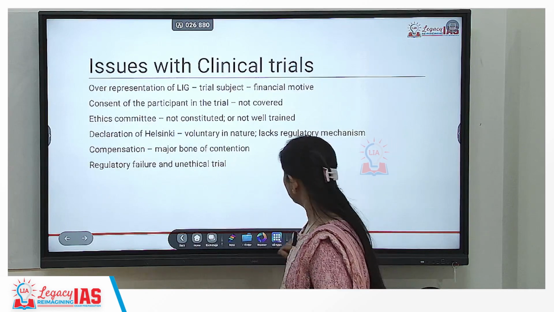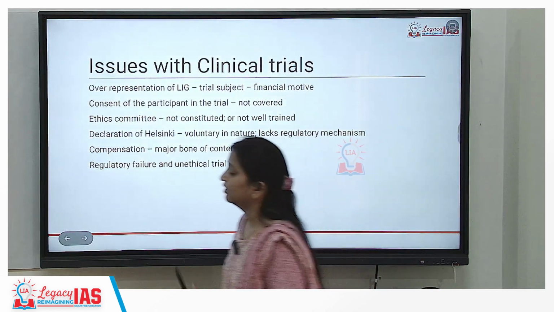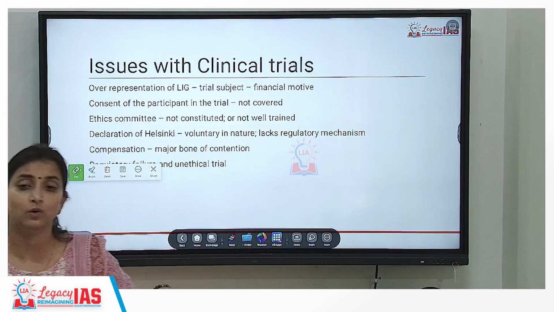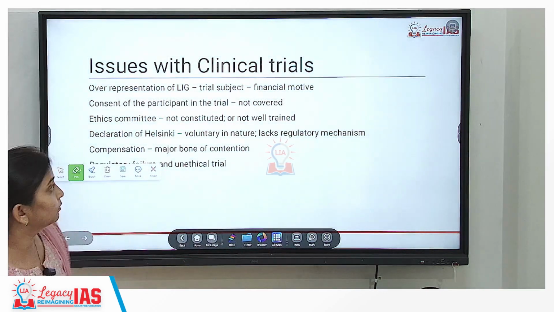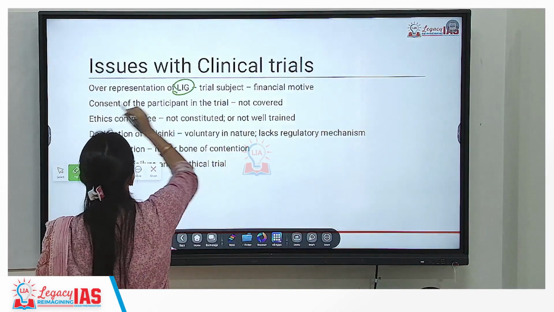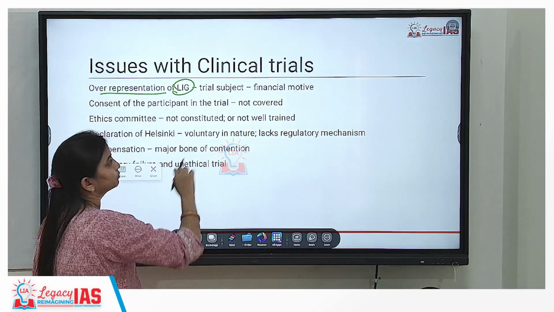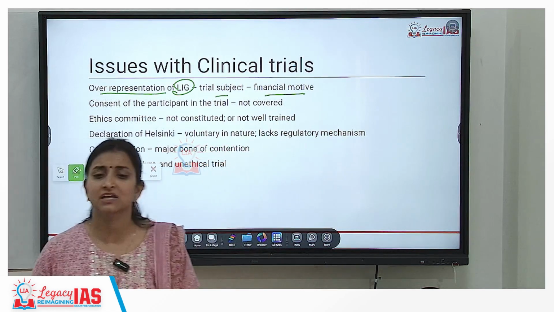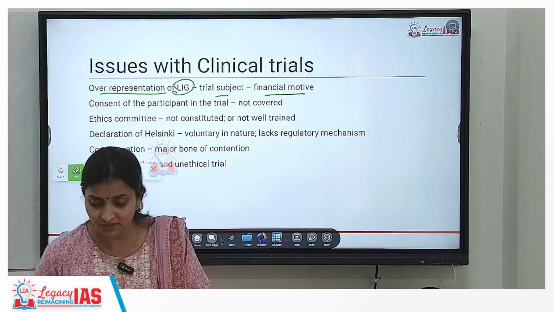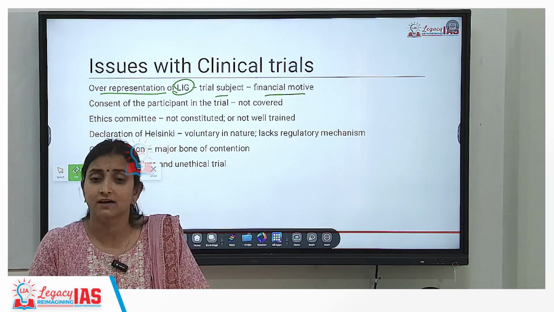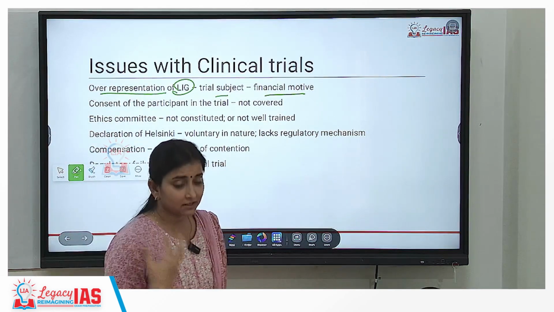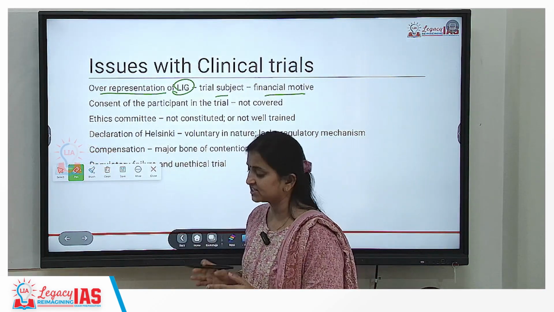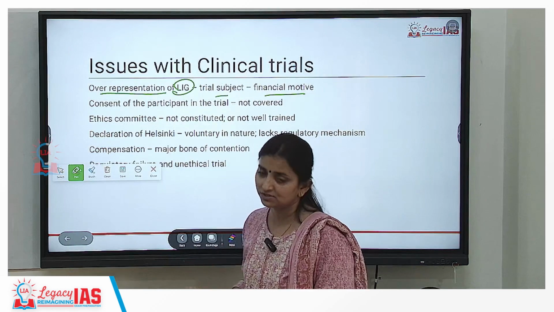Now, what are the issues existing in the clinical trial? Okay? First and foremost, the kind of community we are carrying out clinical trials in. Okay? This is mostly the low income groups. Over representation of low income groups in the trial subjects. Okay? And the motive is financial for them, because they will be getting money for giving their body as a test body. They get money. Okay? So financial motive is the most important intention with which a person agrees to be a trial subject.